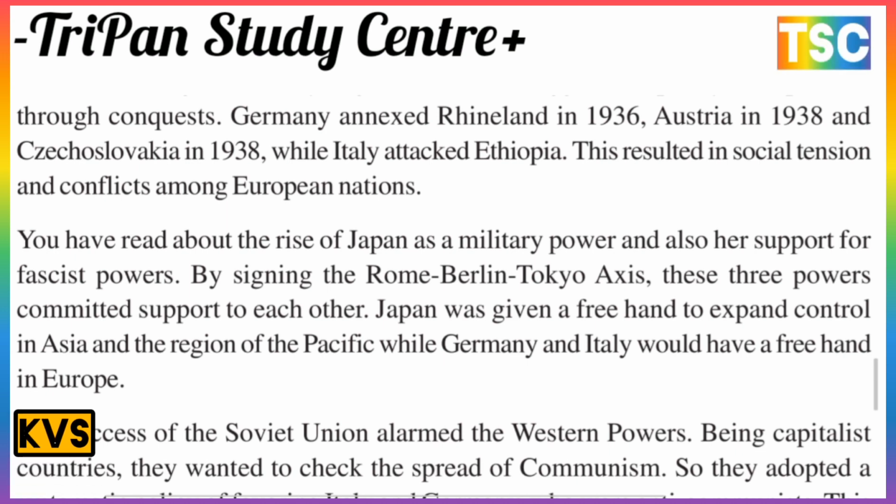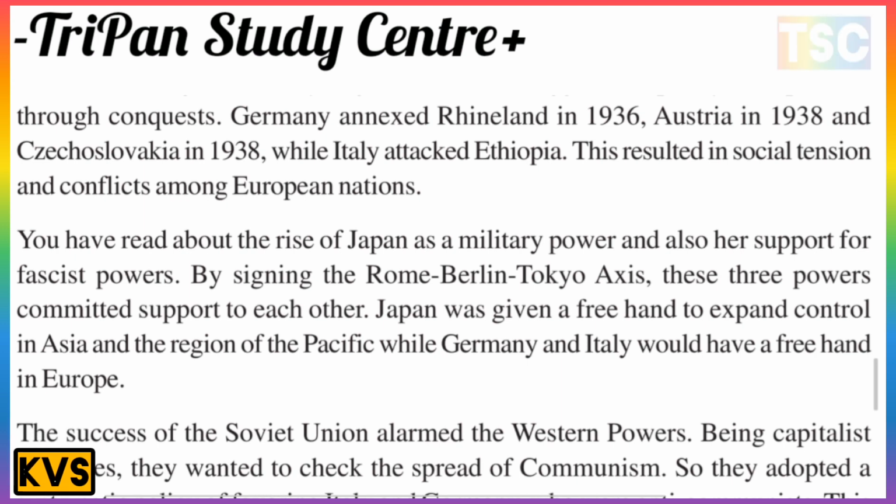Italy's attack on Ethiopia resulted in social tension and conflict among the European nations. You have read about the rise of Japan as a military power, and its support for the fascist powers. The signing of the Rome-Berlin-Tokyo Axis was a three-power community supporting each other. Japan was given a free hand to expand control in Asia and the Pacific, while Germany and Italy had a free hand in Europe.